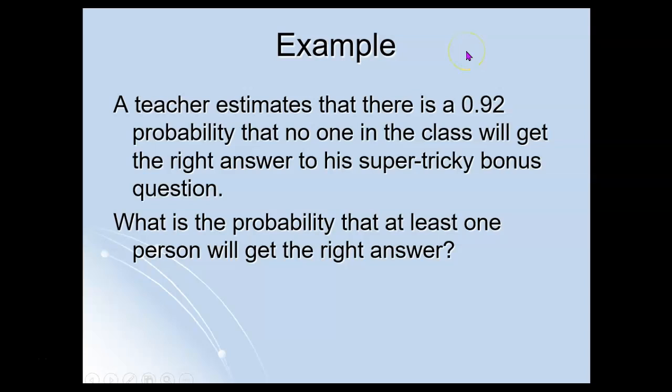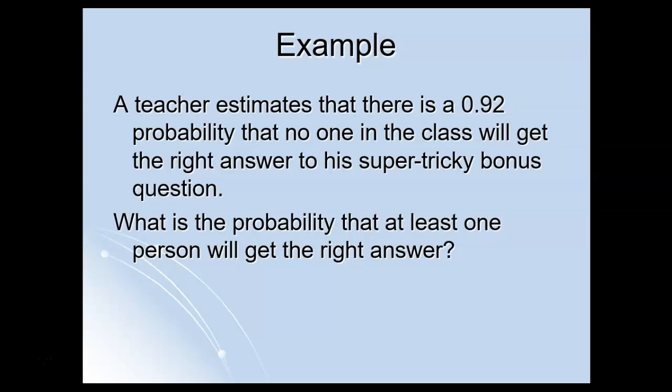A teacher estimates that there is a 0.92 probability that no one in the class will get the right answer to his super tricky bonus question. What is the probability that at least one person will get the right answer? So notice that these are complementary events. It's got to be one or the other. Either nobody gets it or at least one person gets it.